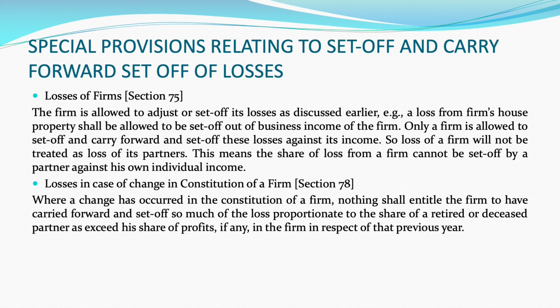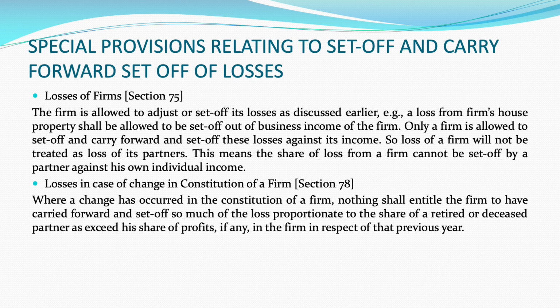There are some special provisions relating to set off and carry forward of losses relating to firms. Section 75 deals with the loss of a firm. Suppose a firm suffers a loss from a house property. Such loss can be set off from the firm's income. Otherwise, house property loss can be set off only out of house property income.